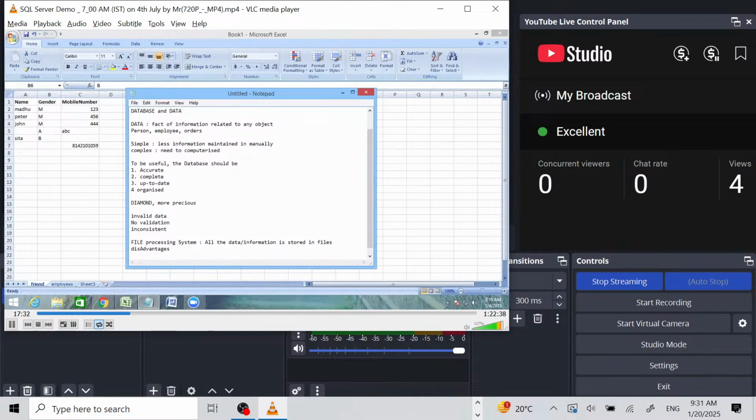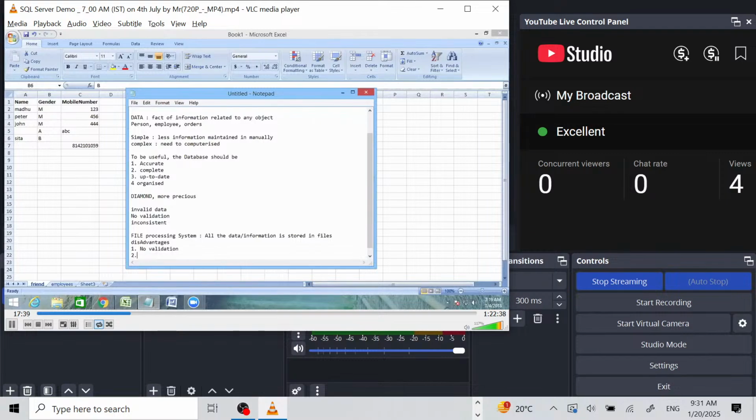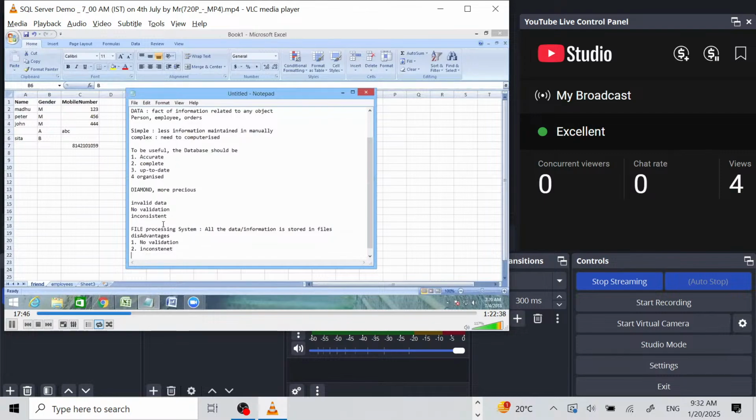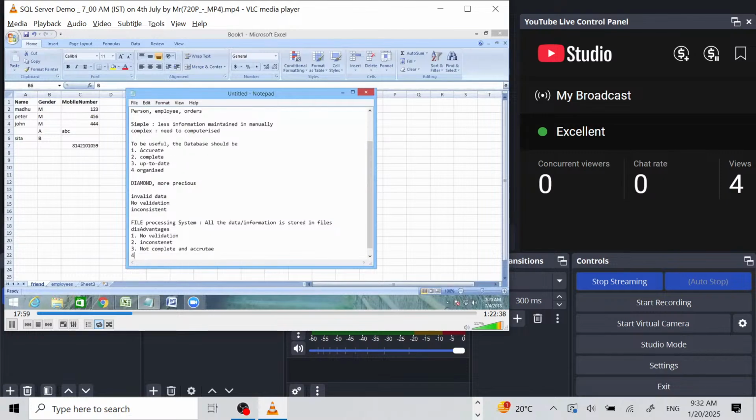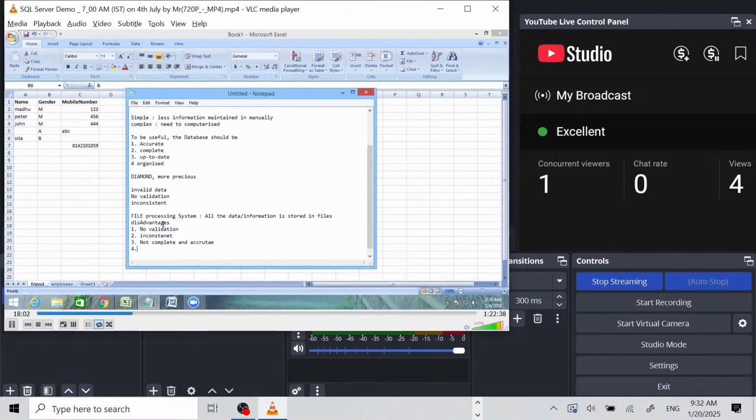Disadvantage. What are the disadvantages? No validation. Validation cannot be done if we store the data in files. Inconsistent data can be stored. Data is not complete and accurate. For example, another thing is data independence.